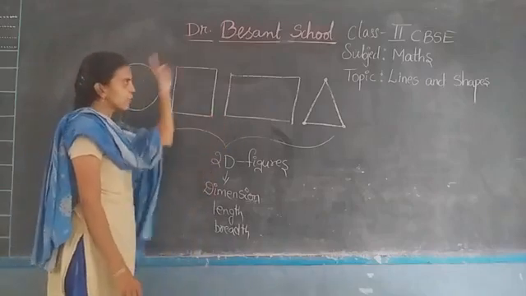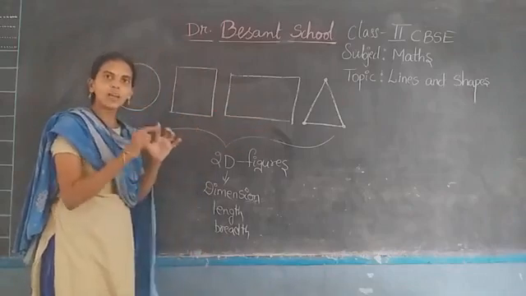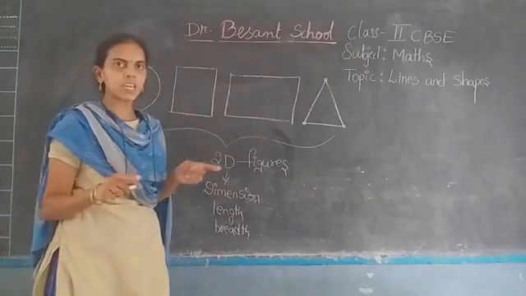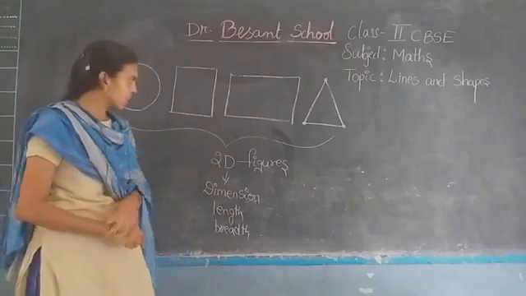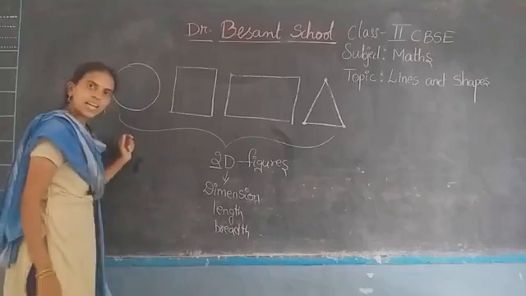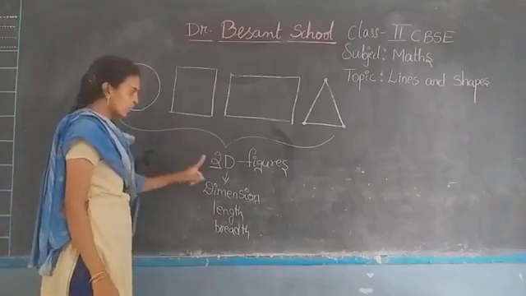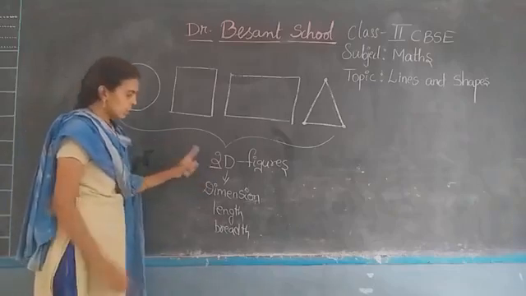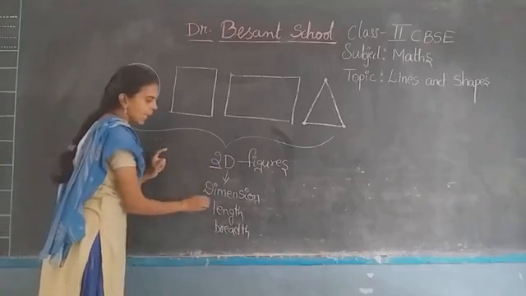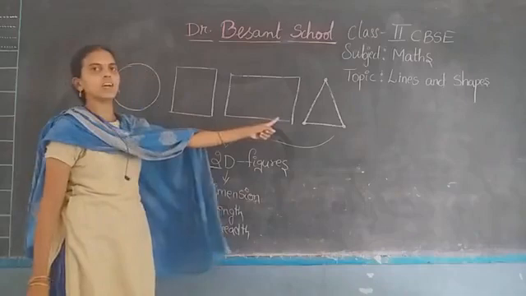So these figures we can also draw on a white paper. We can easily draw these pictures, right? Yes. So that is why the 2 says that length and breadth are the dimensions of this figure.